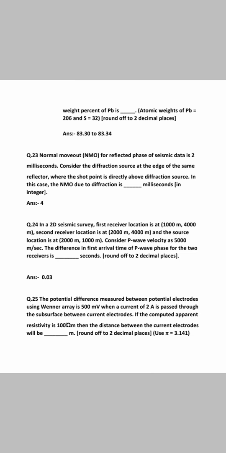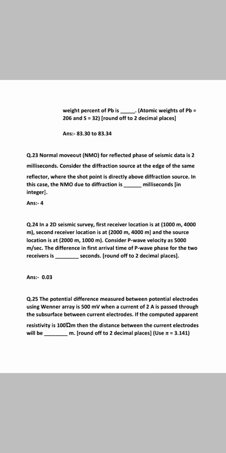Question number 24. In a 2D seismic survey, the first receiver location has coordinates 1000 meter, 4000 meter. Second receiver location is 2000 meter, 4000 meter. And the source is at 2000 meter, 1000 meter. P wave velocity is 5000 meter per second. The difference in arrival time of the P wave phase for the two receivers is dash seconds, and the answer is 0.03 seconds.